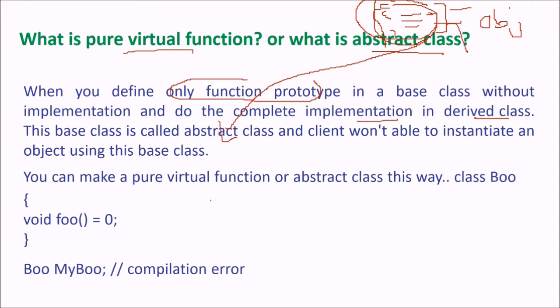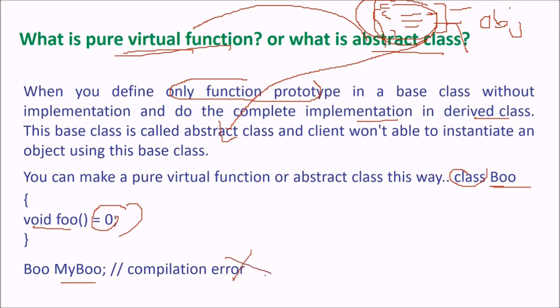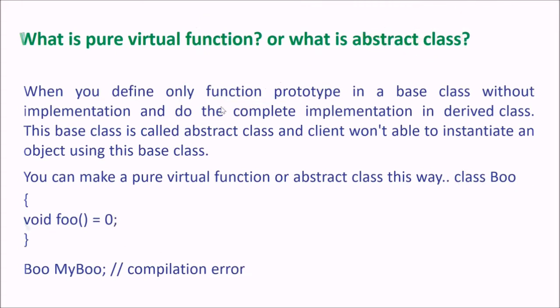So you can make a pure virtual function, or an abstract class. They are so much related. You can make a pure virtual function or abstract class like this. You can have a class called boo, and we have a function void foo, and this has to be equal to 0. And if you try your luck by making an object of this class, you will not be successful because it will be a compilation error.